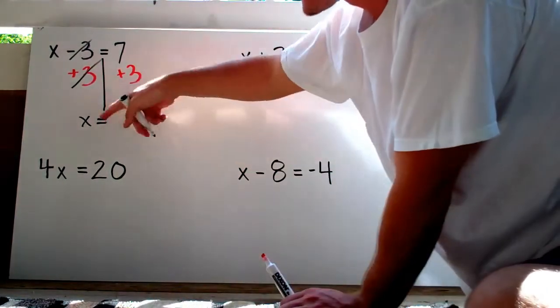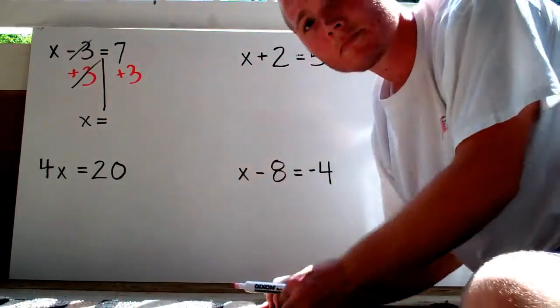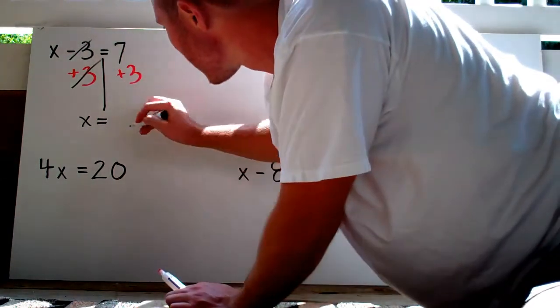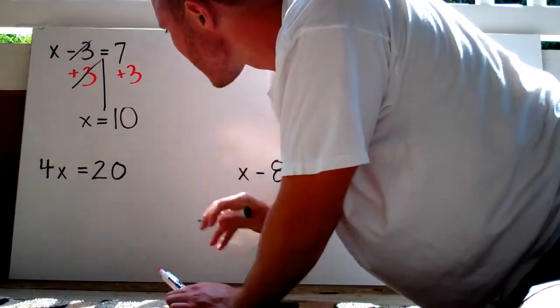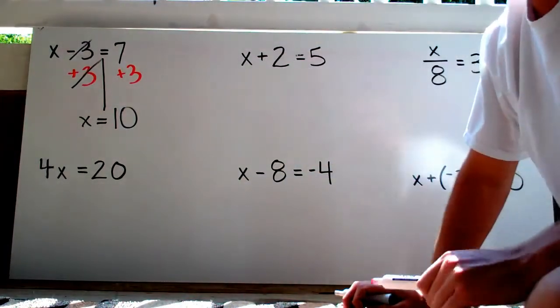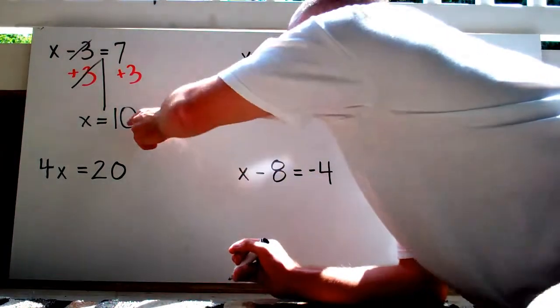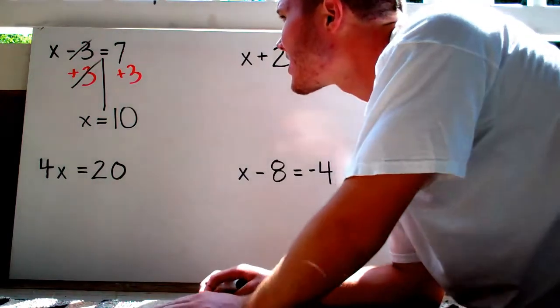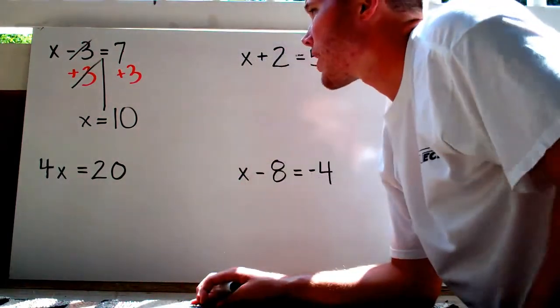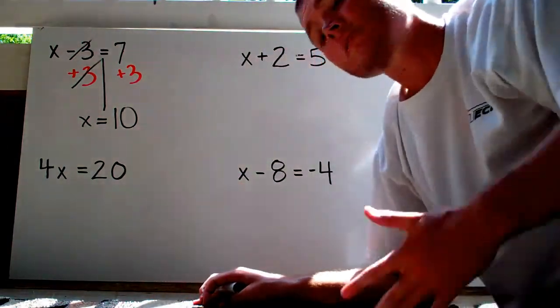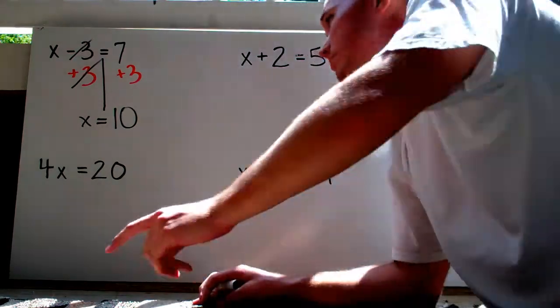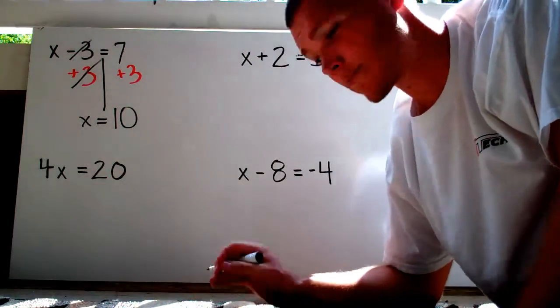And now on this side, I have to do 7 plus 3, and I'm going to get 10. There's my answer. So if you went back and you plugged in 10 for x, you would see that the equation would be read as 10 minus 3 equals 7. That makes sense, that's right. So x must equal 10.